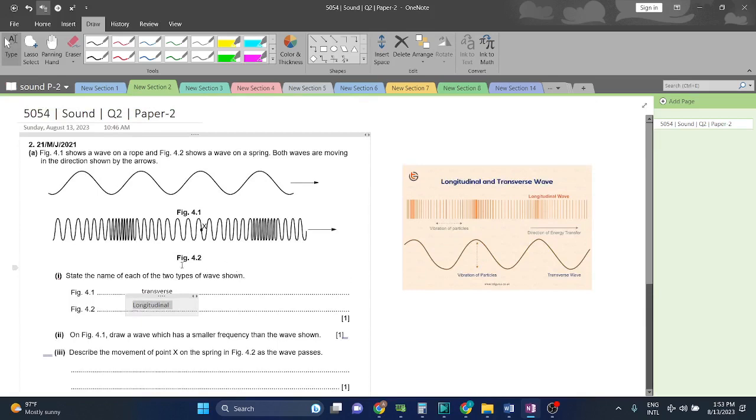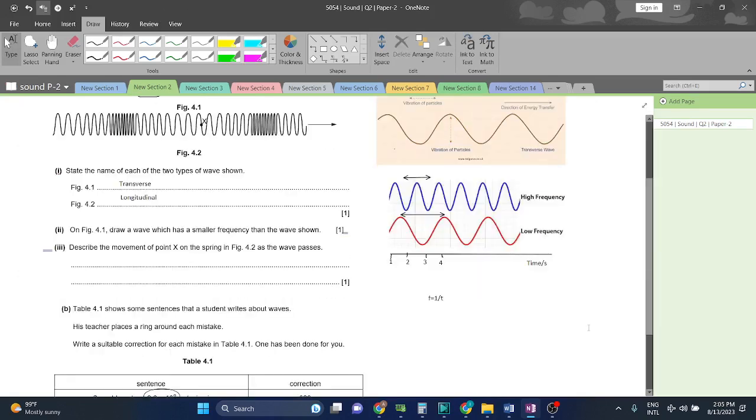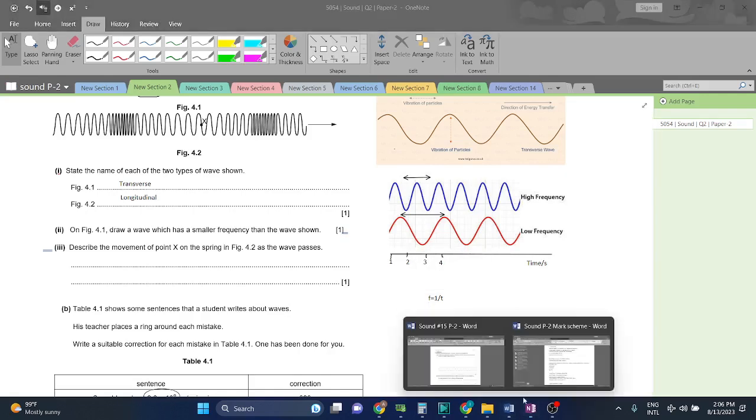On figure 4.1, draw a wave which has a smaller frequency than the wave shown. मैंने एक diagram ढूंढा है which is showing कि जो high frequency wave and it is covering less time, while on the other hand low frequency wave is covering more time. And this can be proven by the formula F is equals to 1 divided by T. अगर हम T को ज्यादा करेंगे तो F will decrease, while on the other hand अगर हम T को कम करेंगे तो F will increase. ठीक है ना? So that is the answer.